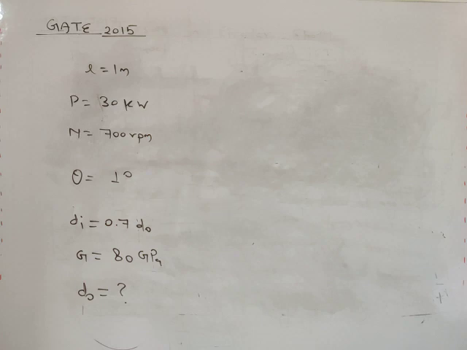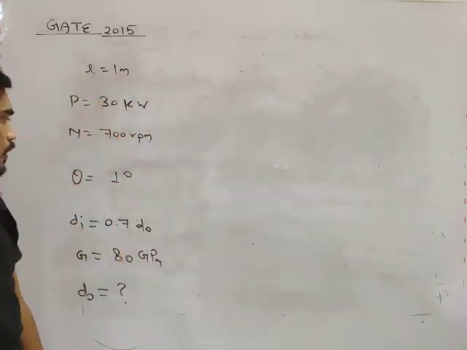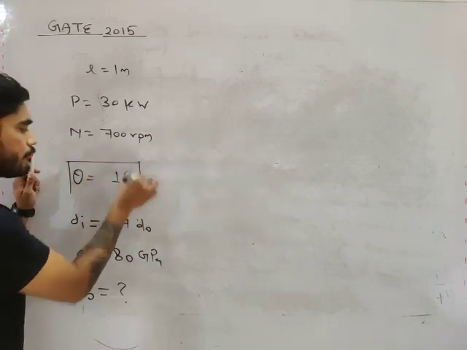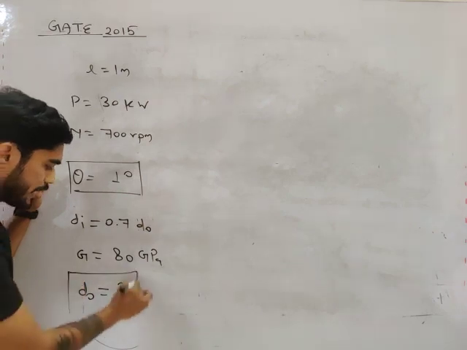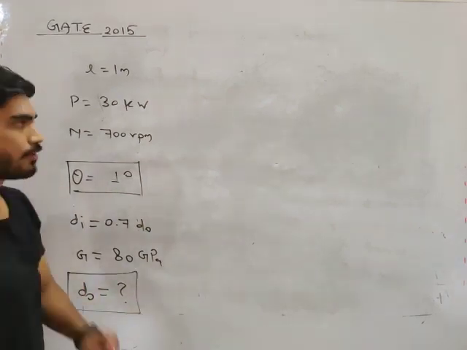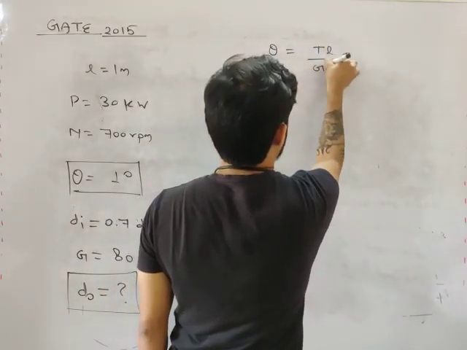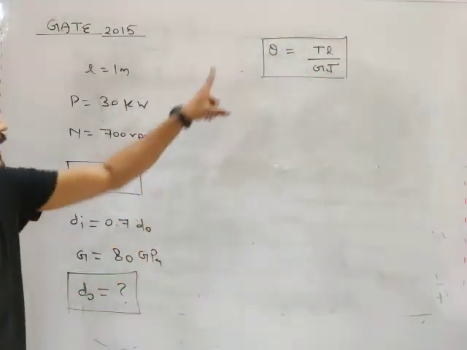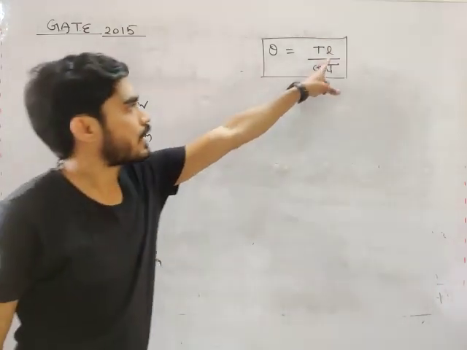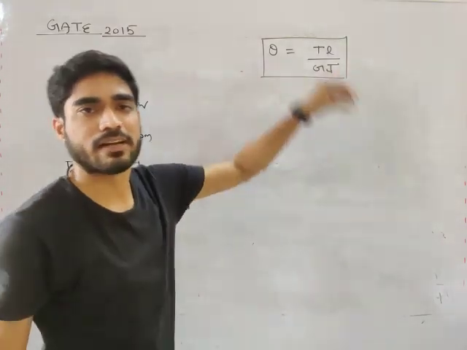Please note down the question and try to solve this using the torsion equation, my friend. We have this value of theta. Theta should not cross 1 degree. And we have to calculate outer diameter. So which equation will we use? Theta equals TL by G into J. Here we have the limit of theta. Theta maximum should be 1 degree. L is given, G is given. We will use the equation of J and we will get D outer.